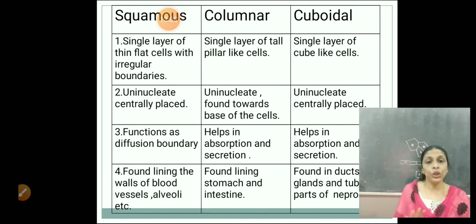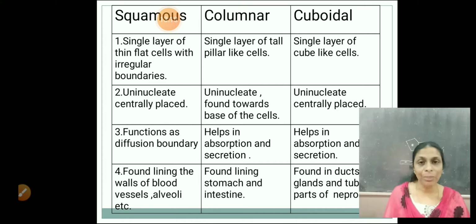So all are uninucleate, but the first one, squamous epithelium, uninucleate, centrally placed. Second one uninucleate, that is columnar cells, found towards the base of the cells. And third one, that is cuboidal, uninucleate, centrally placed again. Right? Now, the third difference, functions.